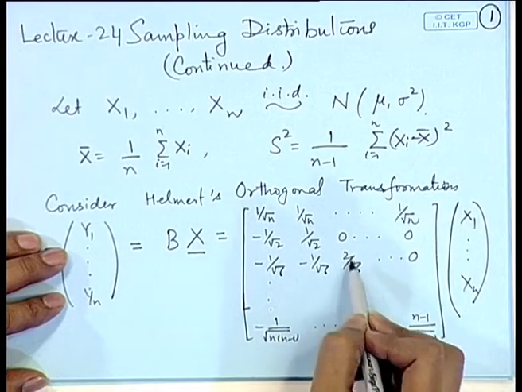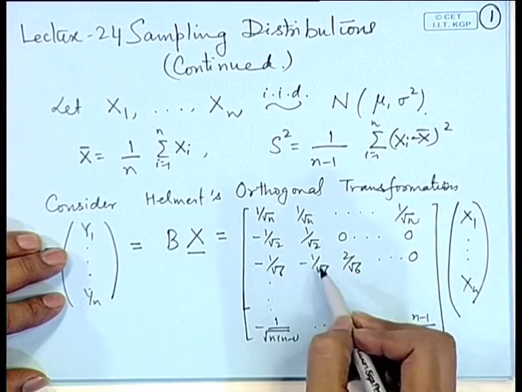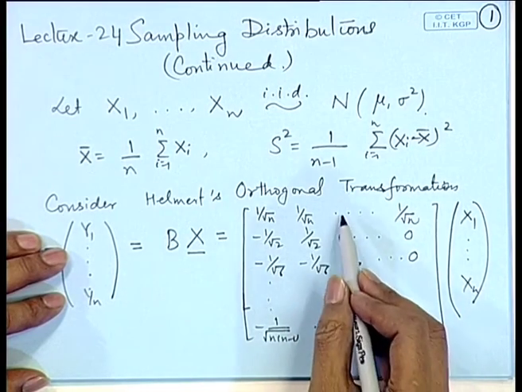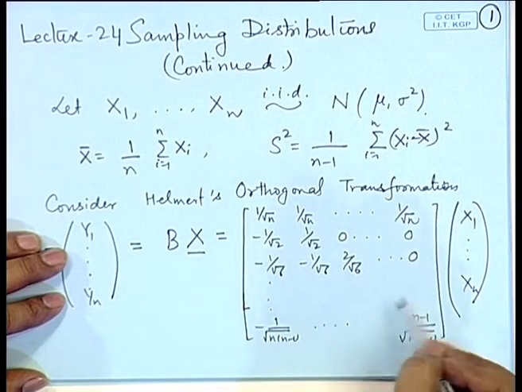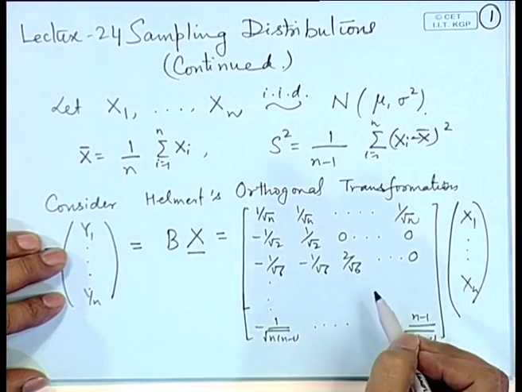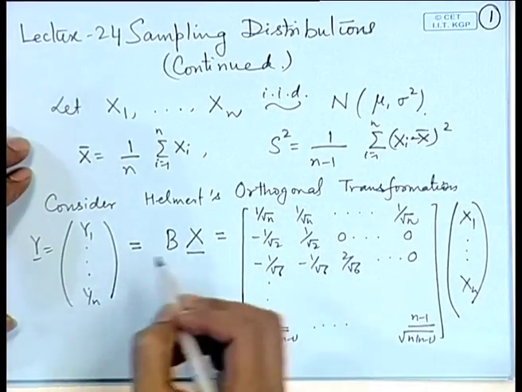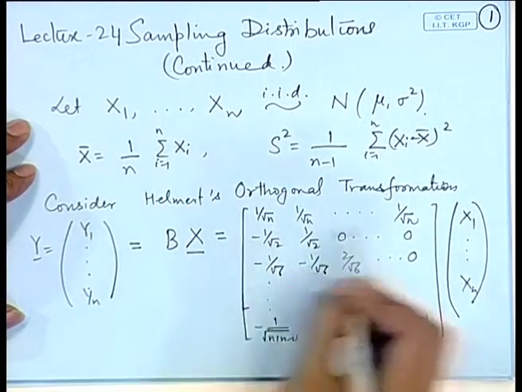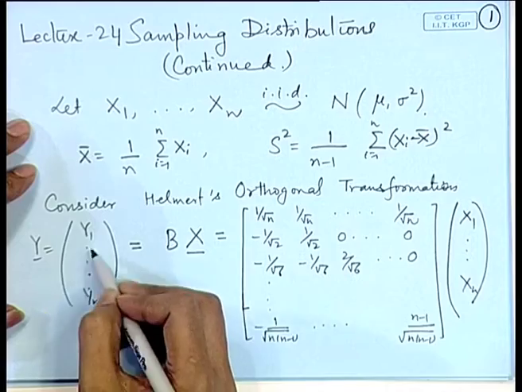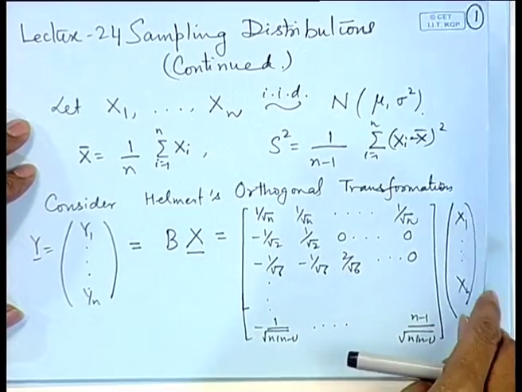Similarly, if I take these and multiply by the first row, then minus 1 by root 6 n, minus 1 by root 6 n, plus 2 by root 6 n. So, again the sum is equal to 0. So, this is a special matrix which is constructed for this purpose. Now, let us see the effect of this. What we have done is that we have transformed the x 1, x 2, x n variables to new variables called y 1, y 2, y n by means of this.